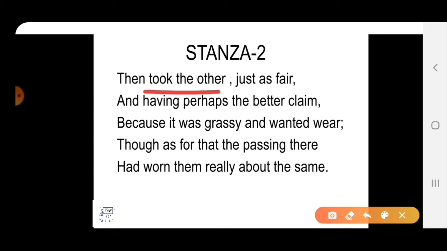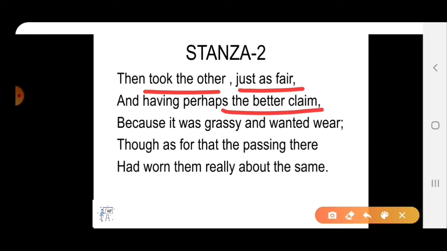Just as fair. Why? Just as fair is a phrase and it means that that road is exactly the same and equally beautiful as the first one. It means both roads were tempting or attractive for the poet, having perhaps the better claim, but the second one was more tempting, more attractive for the poet.